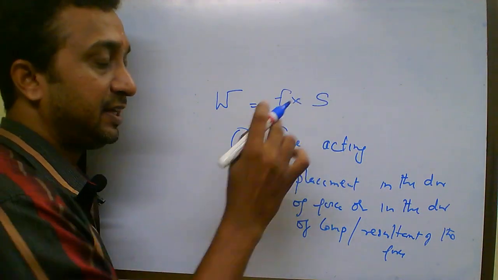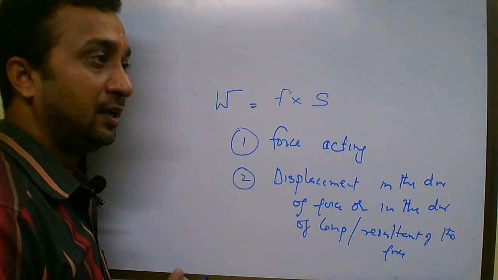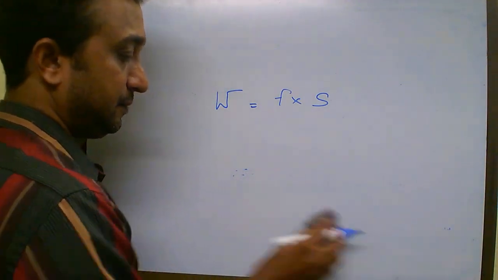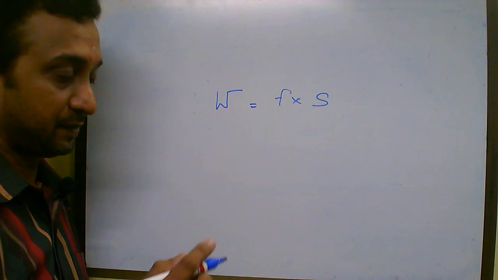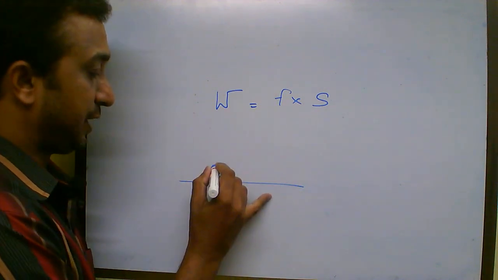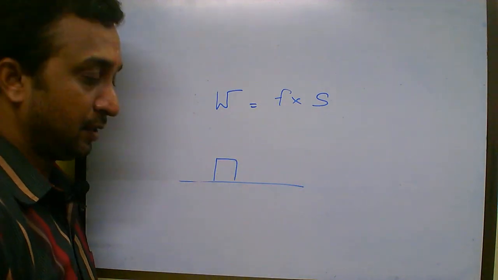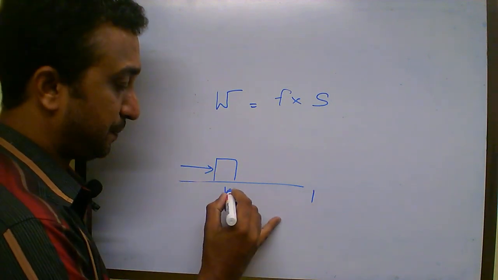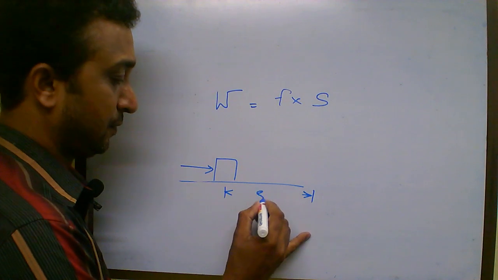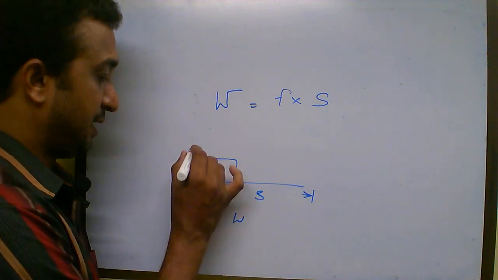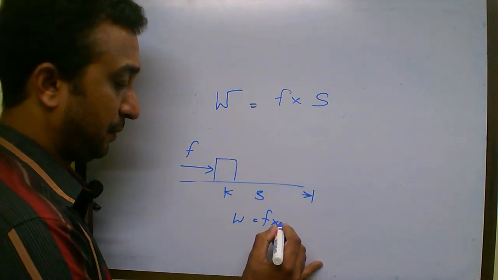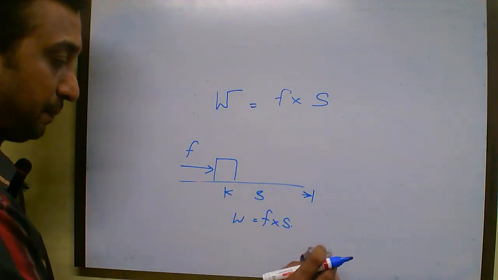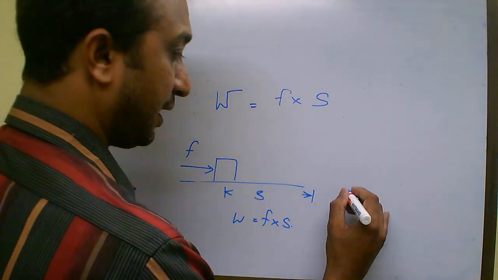So displacement we denote by the letter S. Now force can be applied in different ways, and also displacement can happen in different ways. For example, assume a body kept horizontally and you are applying a force horizontally. The body is getting displaced by a distance S. So work done in this case is applied force multiplied by the displacement. Verified.